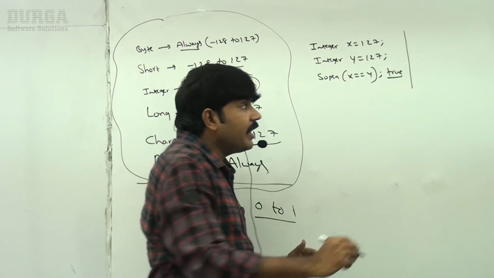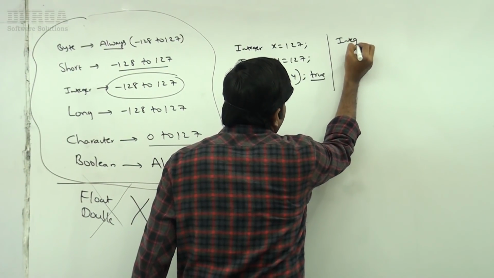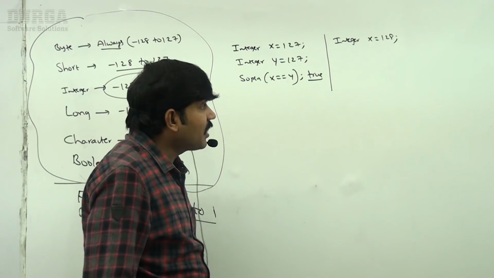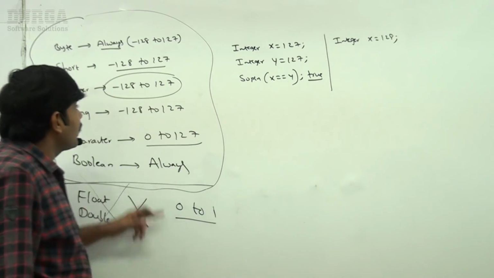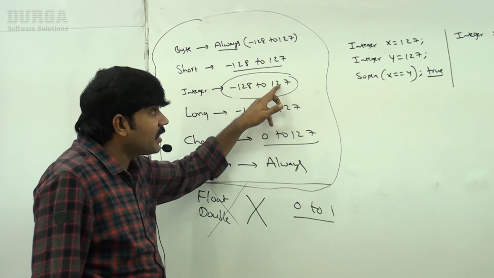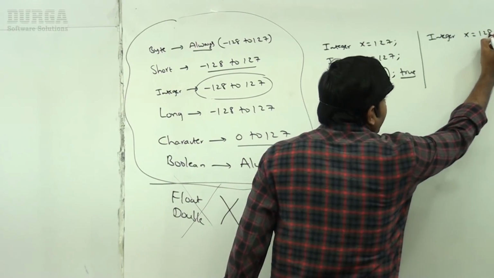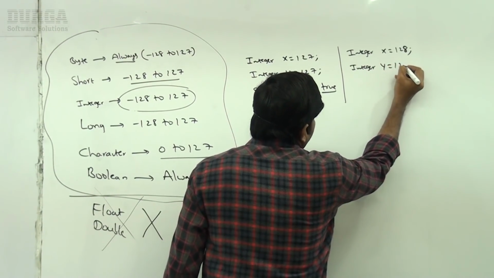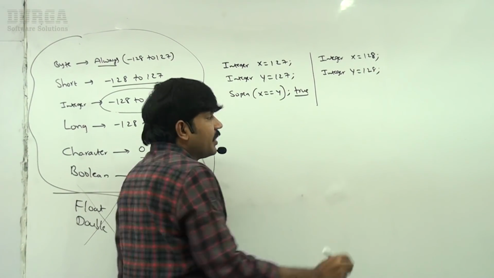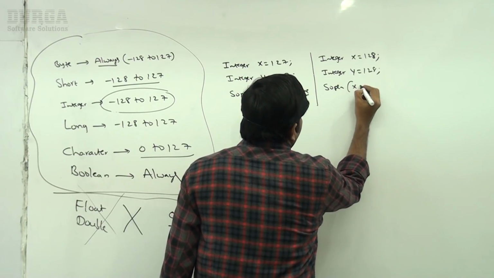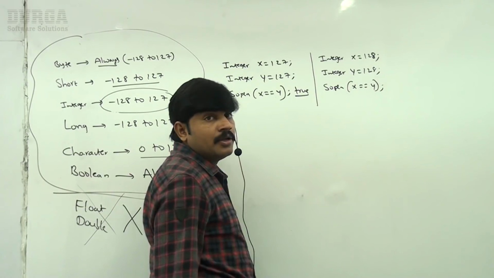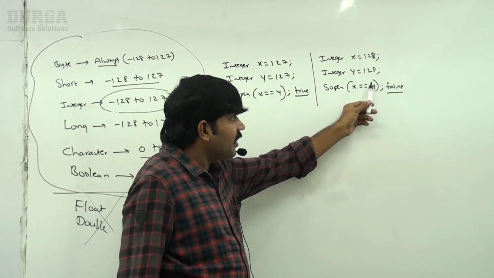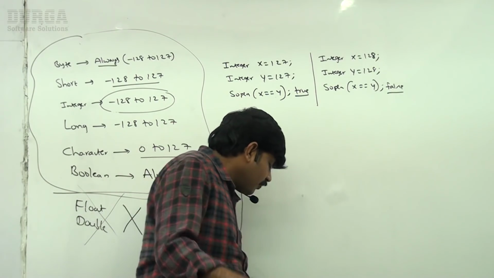But if I take Integer x is equal to 128, sir, is 128 in the range or not? No. The range is minus 128 to 127, but here I took 128, so it is not in the range. A new object will be created every time. Now, System.out.println x double equal to y. What answer are we going to get, sir? False itself is the answer, because it's not in the range. Can you please have a look once?